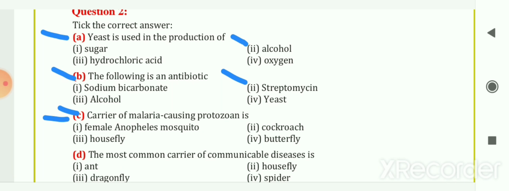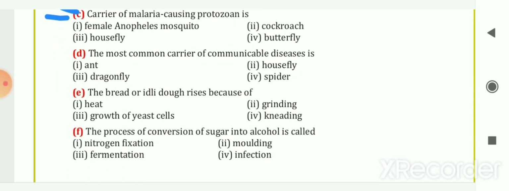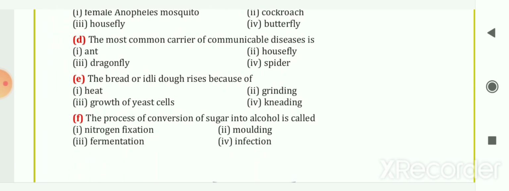Next blank, the most common carrier of communicable disease is option A, ant, B, housefly, C, dragonfly or spider. So most common carrier for communicable disease is housefly.